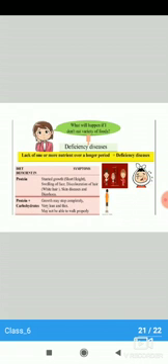Now you can see the deficiency of some nutrients. So if there is a deficiency of protein, then there is stunted growth, that means short height. Please see the picture. So you have stunted growth, that means short height, swelling of the face, discoloration of hair, skin diseases, and diarrhea. If there is a deficiency of protein and carbohydrate in the body, then growth may be stopped completely. The body becomes very lean and thin, and you may not be able to walk properly.